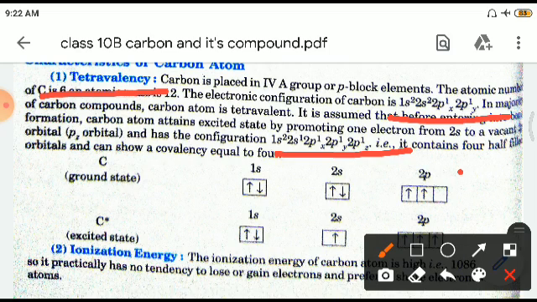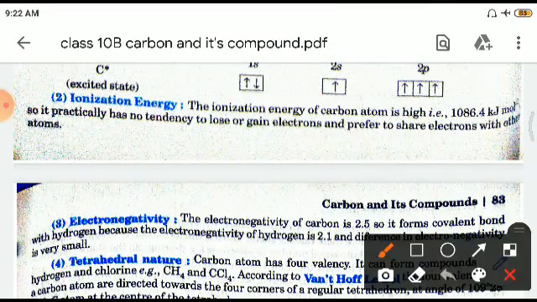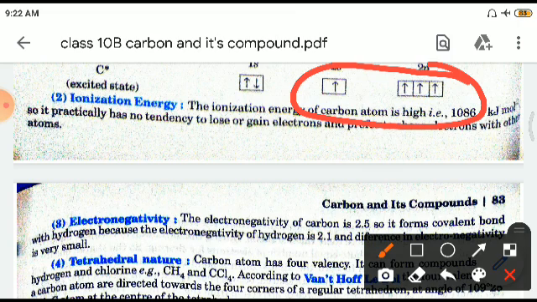Because see, this 2pz is vacant here, so one electron from 2s goes there and fits in, making it 2pz1 also. Now you will find that all these four are incomplete, right? All these four are incomplete. So that is why the valency of carbon is 4, or tetravalency.